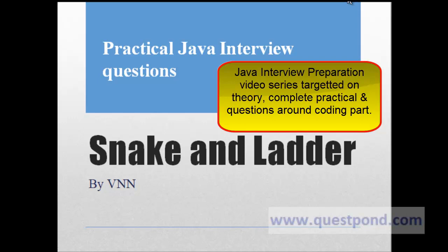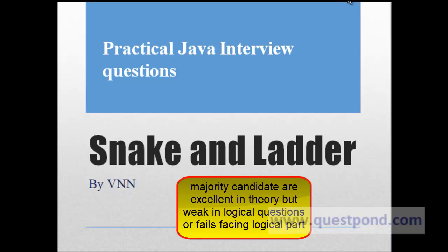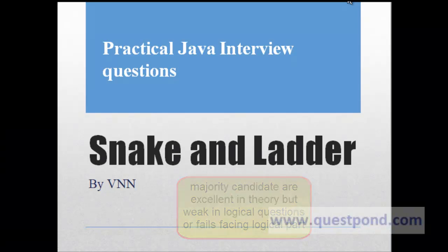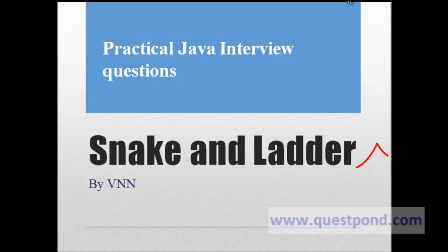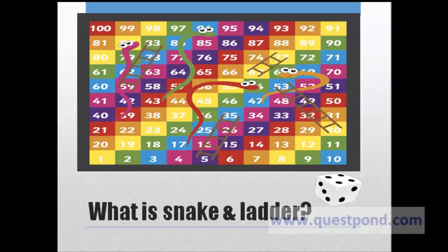Many people are able to answer theoretical questions of Java by looking at some questions available in internet, but where they majorly fail is writing logic for certain questions which are asked. This is mainly due to lack of exposure to such questions. As a result, we will be covering these questions as a part of this series. The first question which we have as a part of this series is snake and ladder problem. A commonly asked question is to design a solution pertaining to snake and ladder.